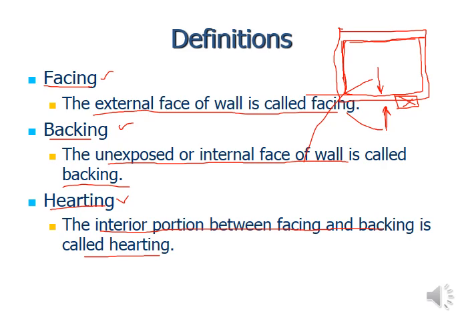It depends upon the formation of the unit itself for which the wall has been constructed, which face is external and which face is internal. Now what about hearting? For the 9-inch wall, there is no concept of hearting, meaning interior portion. Let's suppose the 9-inch wall is going to be made. If we see the plan view of it, or draw the 3D view, this will be the 9-inch wall.